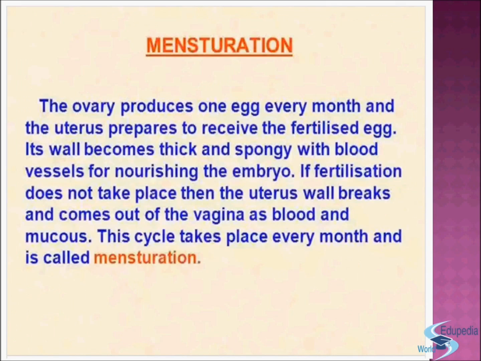Now, menstruation. The ovary produces 1 egg every month, and the uterus prepares to receive the fertilized egg. Its wall becomes thick and spongy with blood vessels for nourishing the embryo. If fertilization does not take place, the uterus wall breaks and comes out of the vagina as blood and mucus. This cycle takes place every month and it's called menstruation.